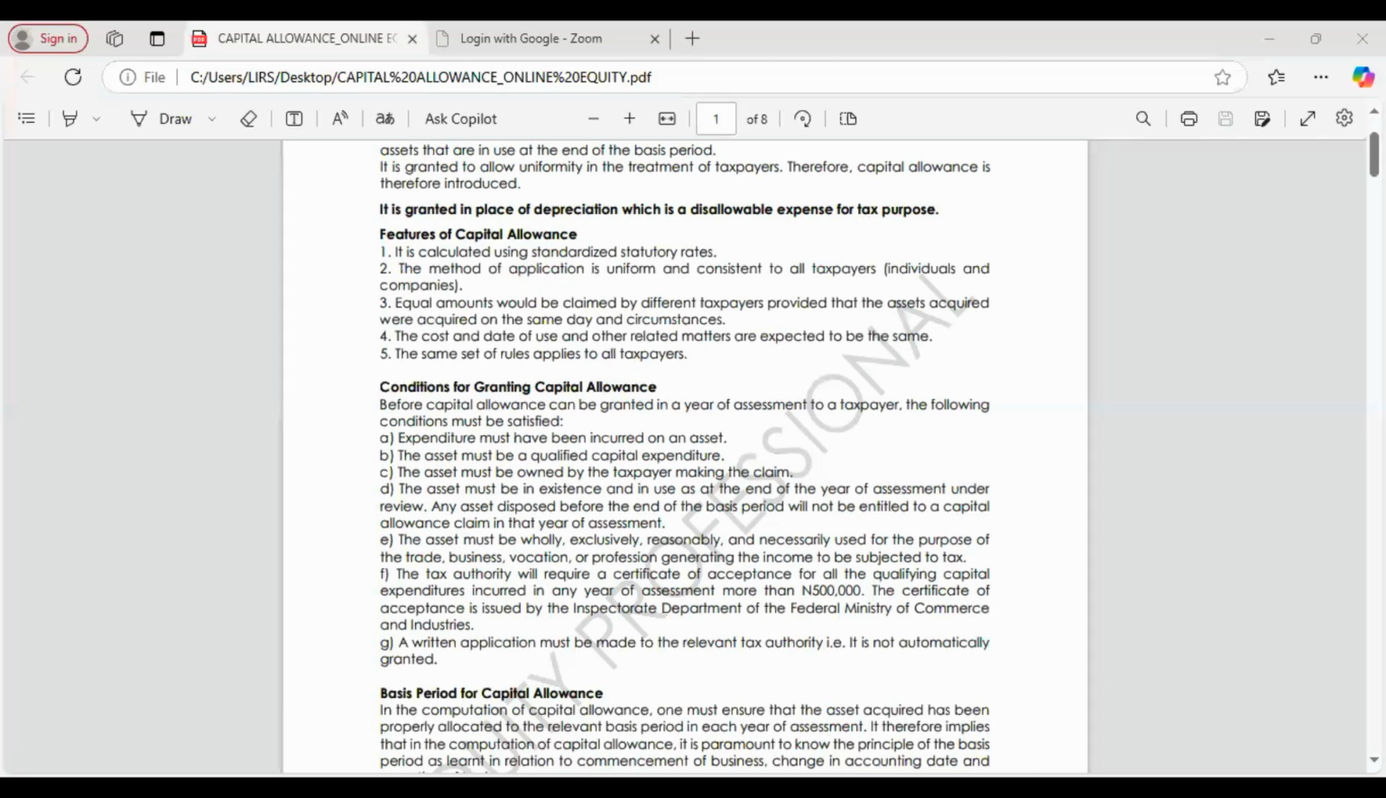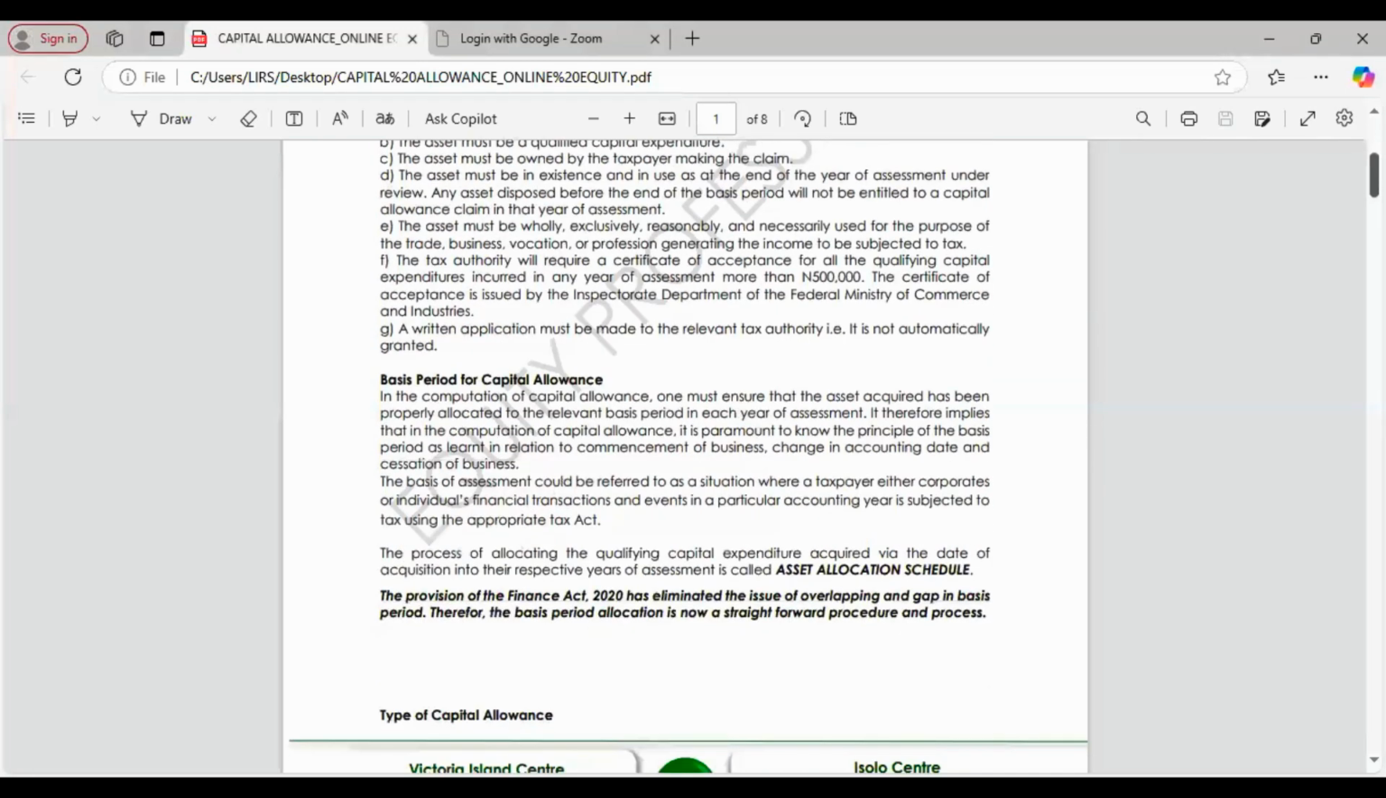Then also, under this capital allowance, we are going to be looking at what is called the basis period for capital allowance. Basis period for capital allowance.